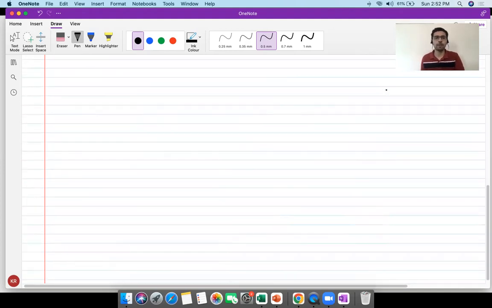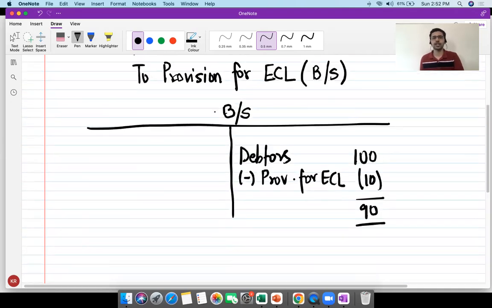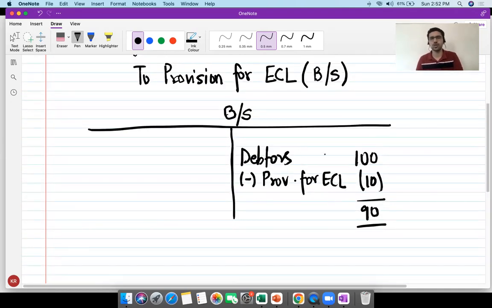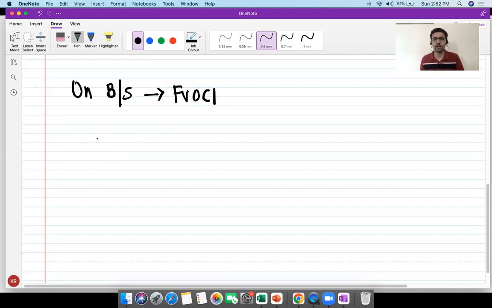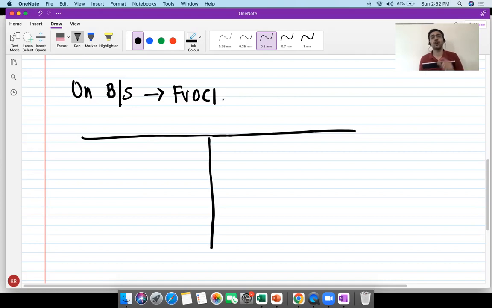Now moving on to on-balance sheet exposures, which are measured at FVOCI. Under the amortized cost, whether it is debtors or loans or investment in debentures, it's the same approach. For on-balance sheet FVOCI, if you think of it, I would have already recognized the fair value changes through other comprehensive income.